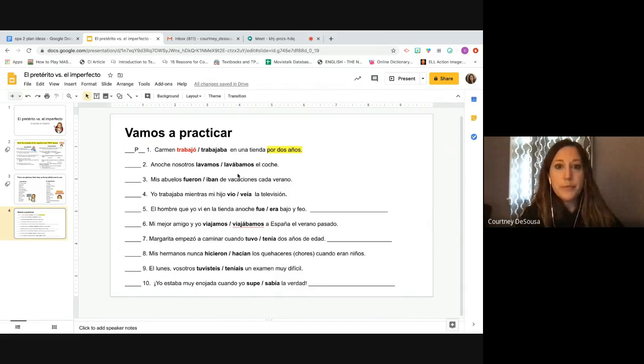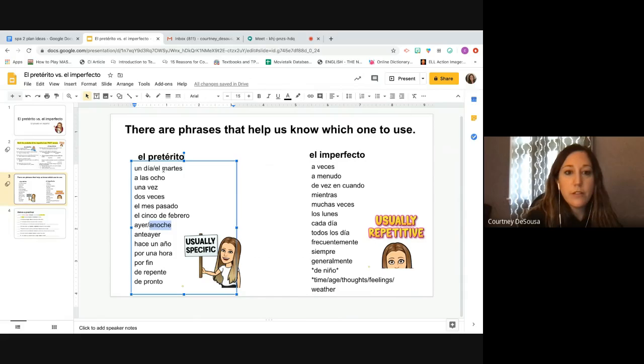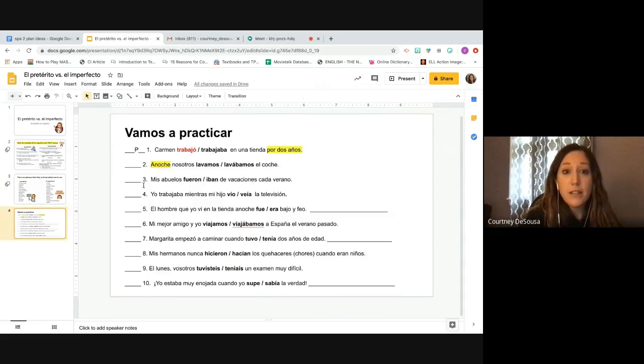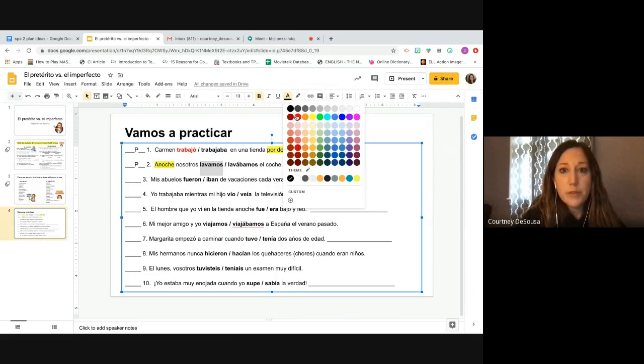Let's try number 2. Anoche, nosotros lavamos or lavábamos el coche. Last night, we washed or we were washing the car. So if it's last night, that's our trigger phrase or trigger word. Anoche. We look back at this list. Anoche falls under the preterite, and it means last night. So last night is pretty specific. So preterite, and we pick lavamos.